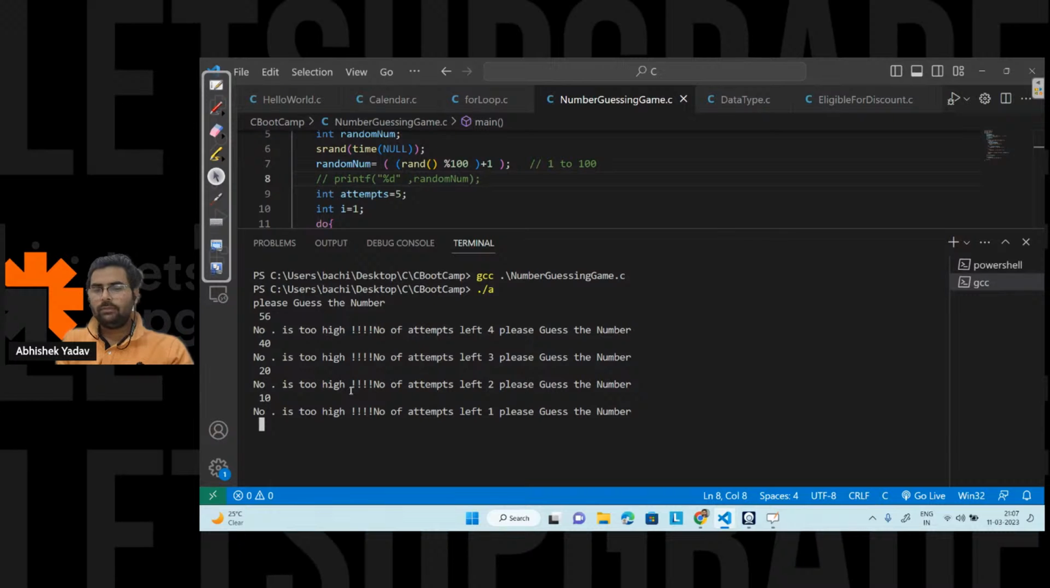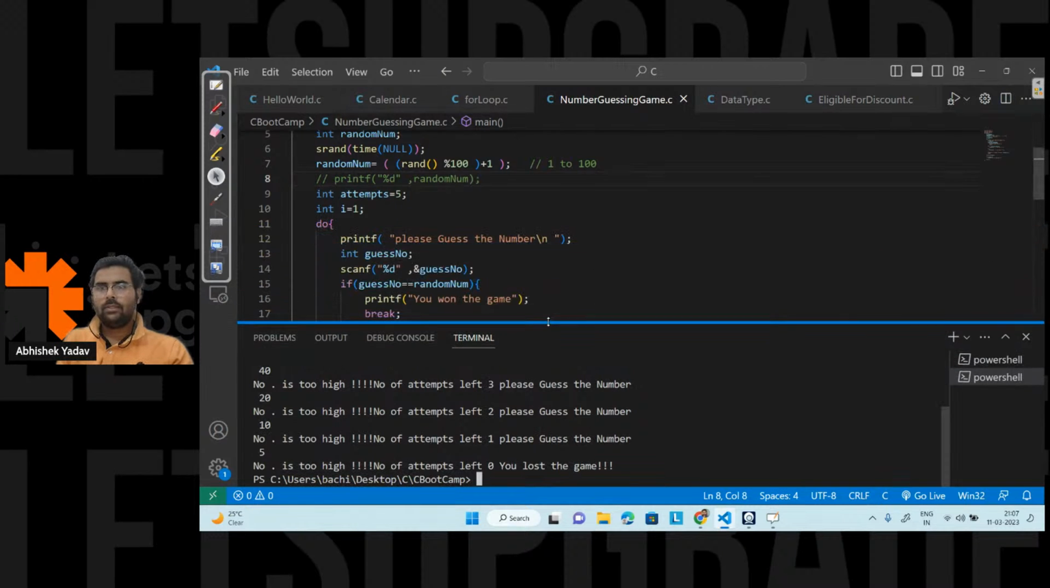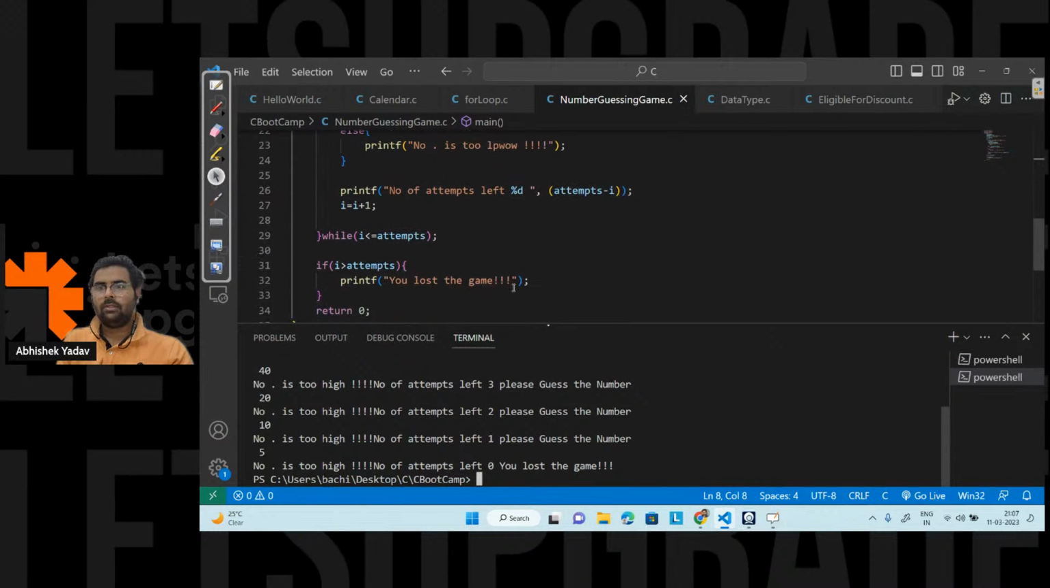So what I will do, let's guess 5 here, right? Let's see. So this is my last attempt, right? So again, the number is too high, right? So here, let me print the number also. You lost the game, and here the actual number is